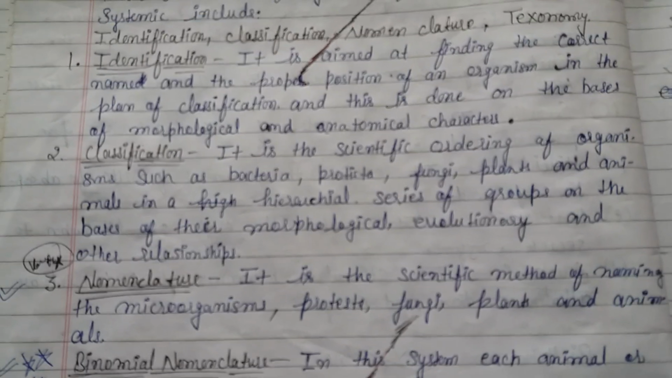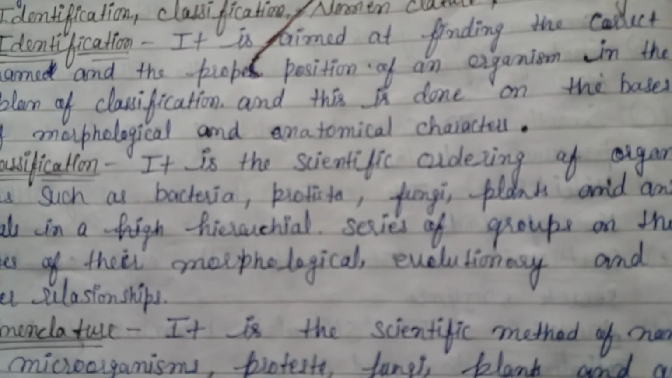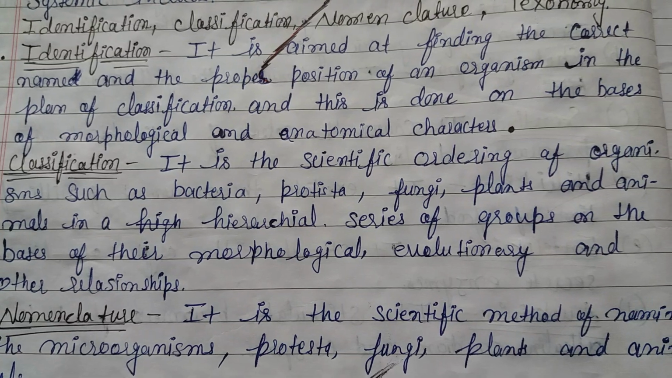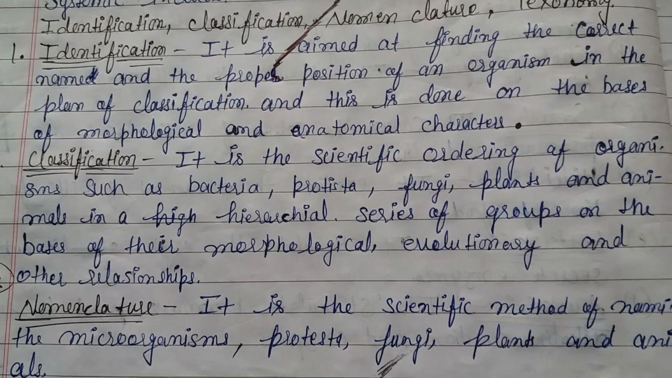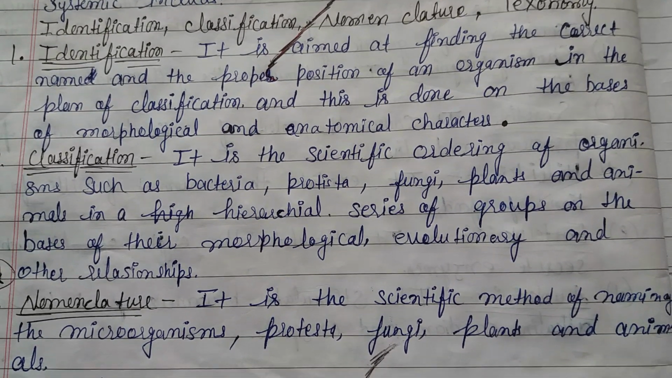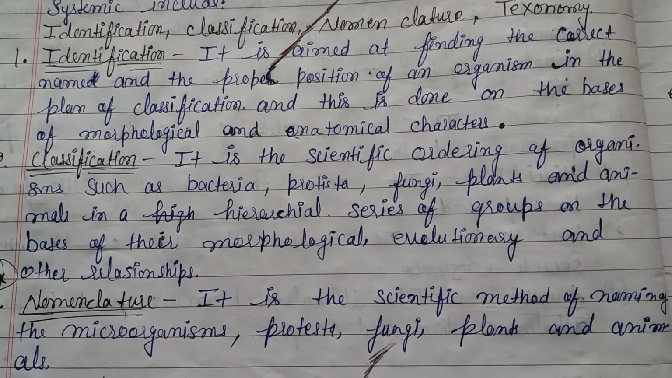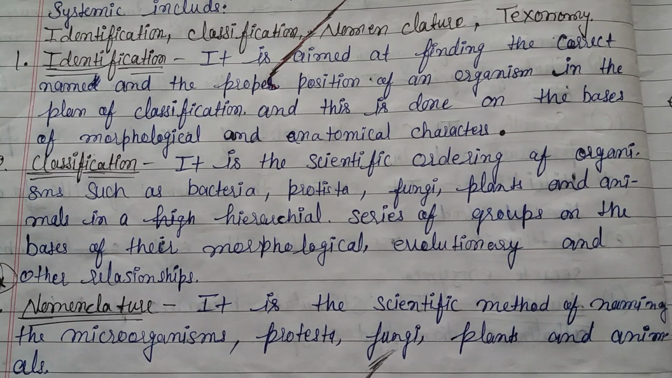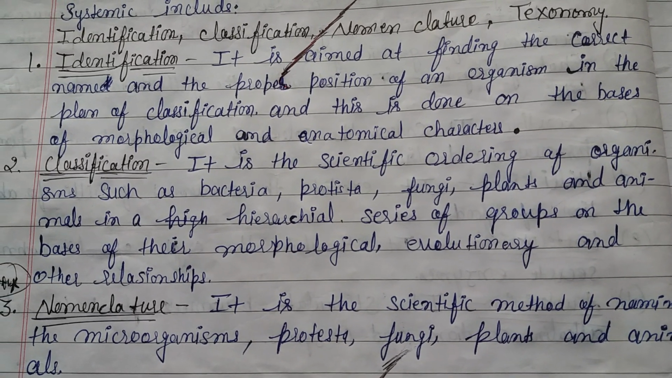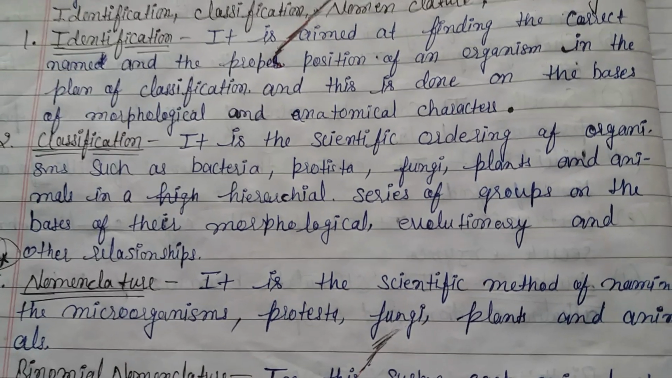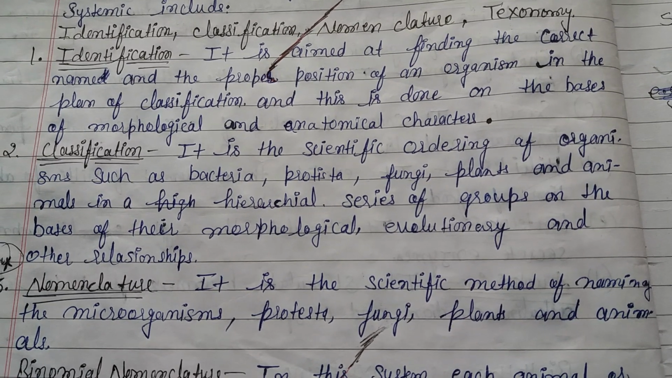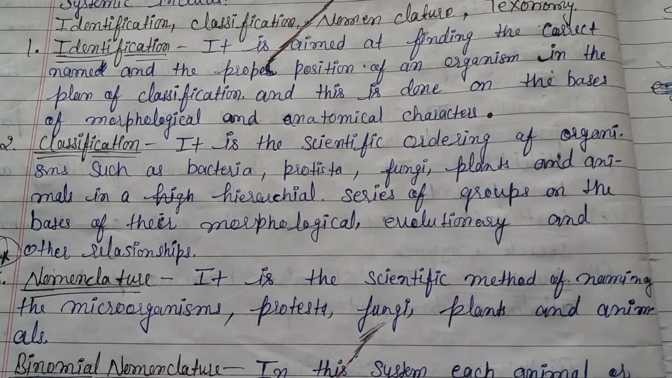Now, classification. It is the scientific ordering of organisms such as bacteria, protista, fungi, plants, and animalia in a hierarchical series of groups on the basis of their morphological, evolutionary, and other relationships. Classification means we classify different organisms in different orders or groups. Now, nomenclature. It is a scientific method of naming the microorganisms, protista, fungi, plants, and animals.